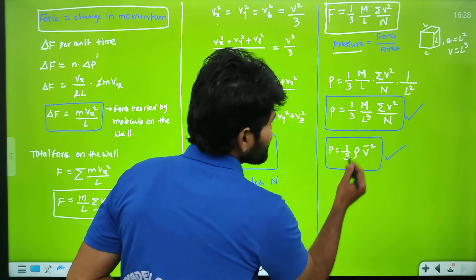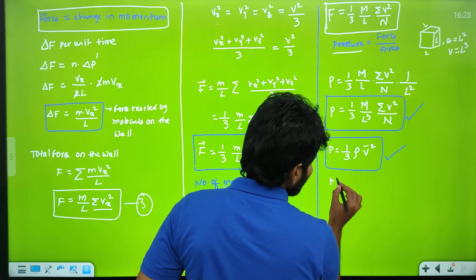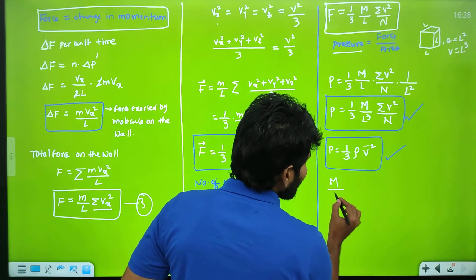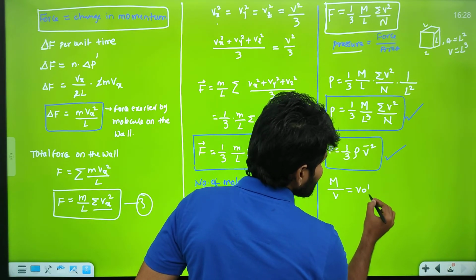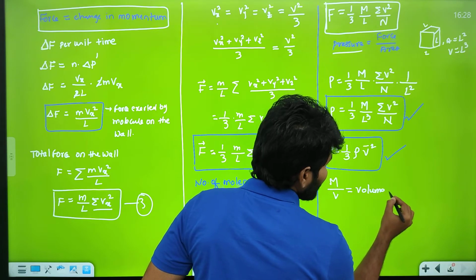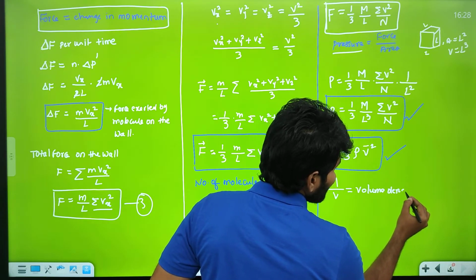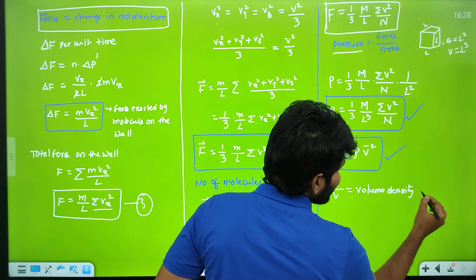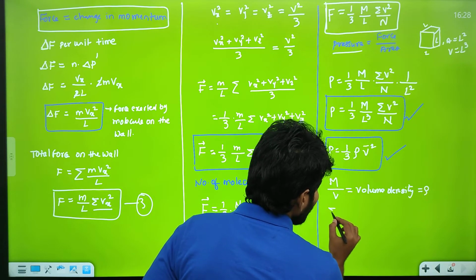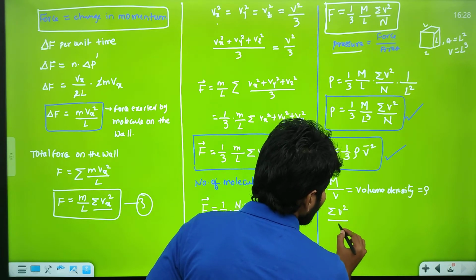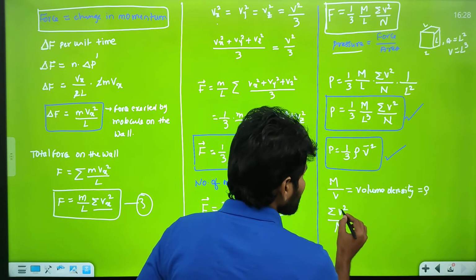How did this equation come? See, this is mass, right? L cube is the volume. Mass by volume is density, volume density, they have given as rho, and they write summation of v square by number of particles.